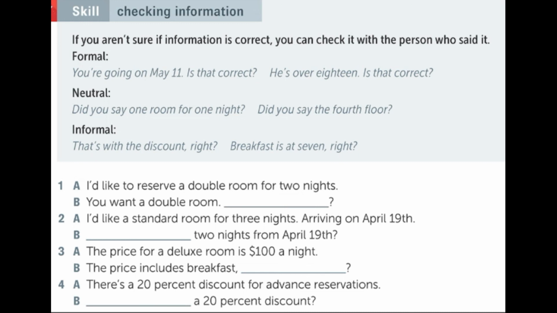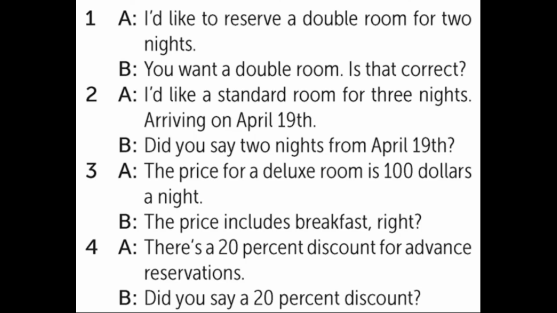Let's listen, check the information. Listen. 1, I'd like to reserve a double room for 2 nights. You want a double room, is that correct? 2, I'd like a standard room for 3 nights, arriving on April 19th. Did you say 2 nights from April 19th? 3, The price for a deluxe room is $100 a night. The price includes breakfast, right? 4, There's a 20% discount for advanced reservations. Did you say a 20% discount?